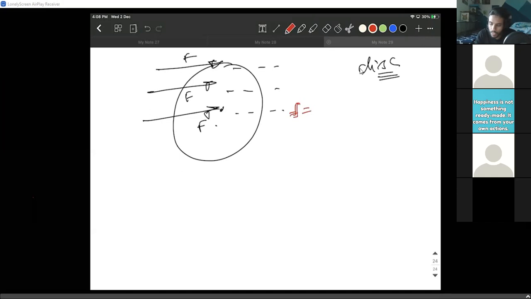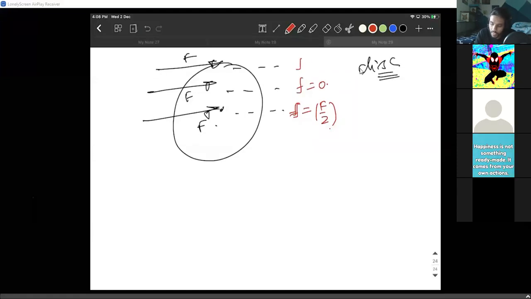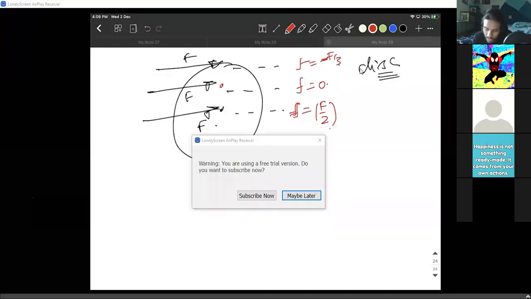In this case, the friction was F by 2. In this case, the friction was 0. In this case, the friction was minus F by 3. Can you tell me already anything about this? If I'm applying the force going up, at the point R by 2 the friction is 0. Anything below that, the friction is backwards. Anything above that, the friction is forward. It's just an intuition that we just developed looking at the problem.